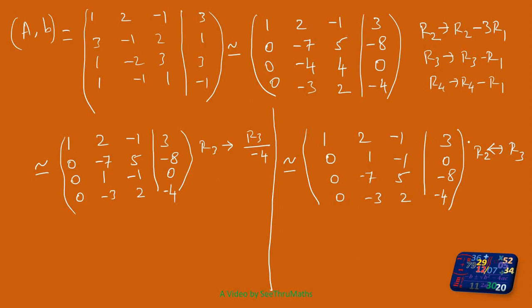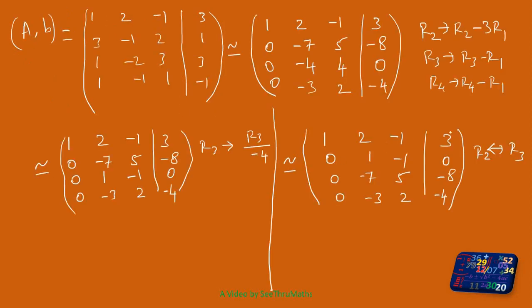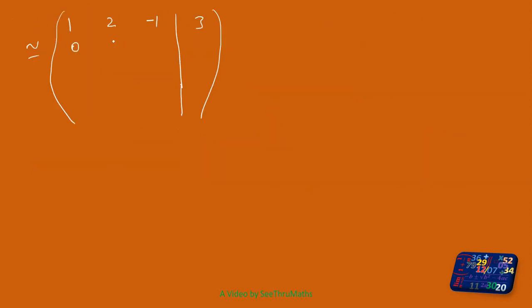Okay, so there is no change in the first row. So I will just write it as 1, 2, minus 1, 3. I believe I have written correctly. 1, 2, minus 1, 3. Yes. See here, there is no change in row 2 also. 0, 1, minus 1, 0. But what about row 3? Row 3, I am going to do some change.